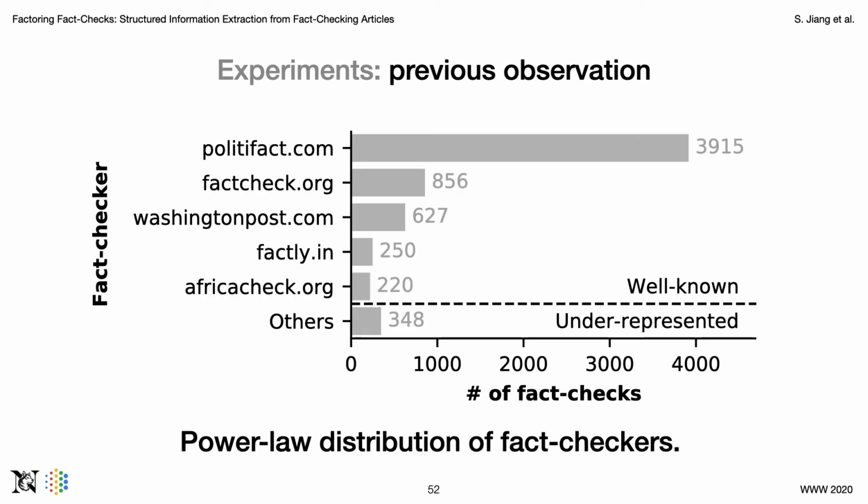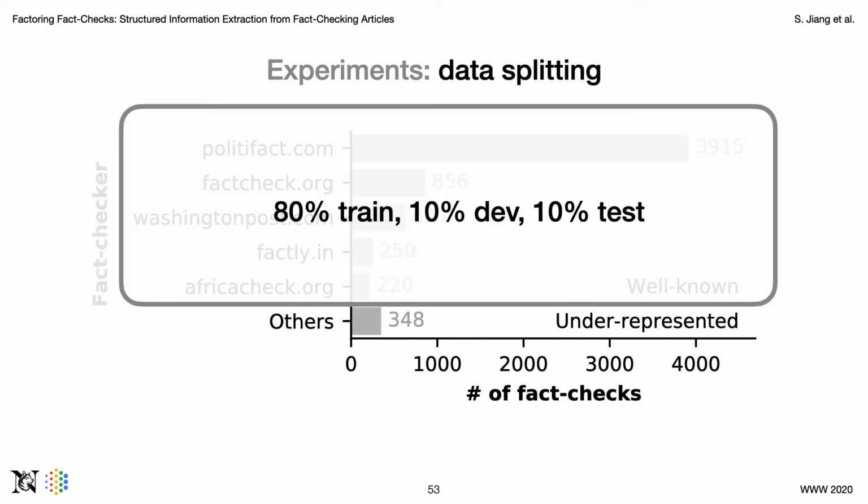Another observation we had is the power law distribution of fact checkers. Because the distribution of fact checks between well-known and underrepresented fact checkers is different, models learned and evaluated by using all the data would mostly reflect the performance for well-known ones. To understand the performance of models on both well-known and underrepresented fact checkers, we split our data in the following ways.